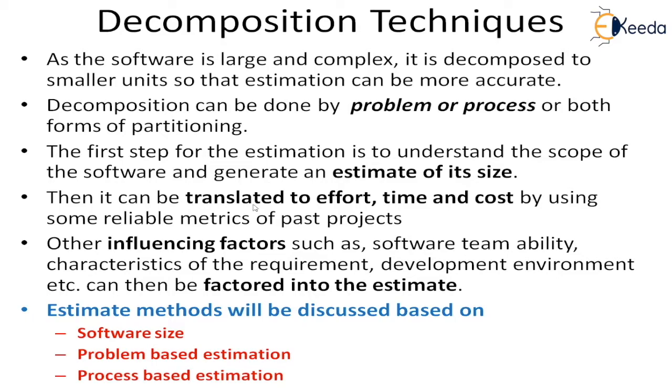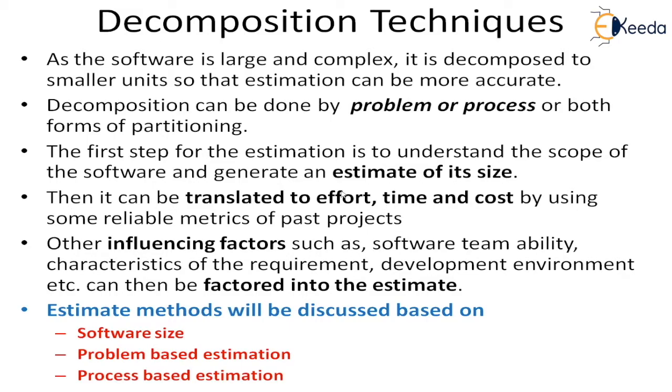And from the size, we will translate it into the effort, time, and cost. And this we will do by using some reliable metrics of past projects. That is why we say this is a size and productivity method. So we are determining the size and then we are using the productivity of past projects or some standard database, which we can take to estimate the effort, time, and cost.